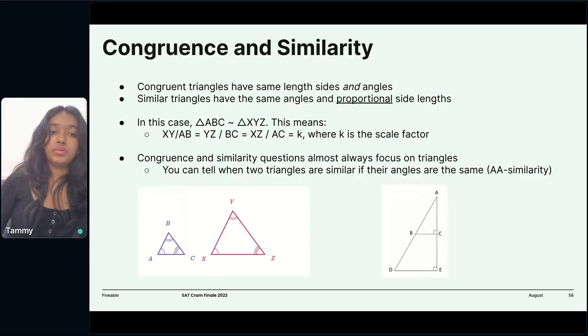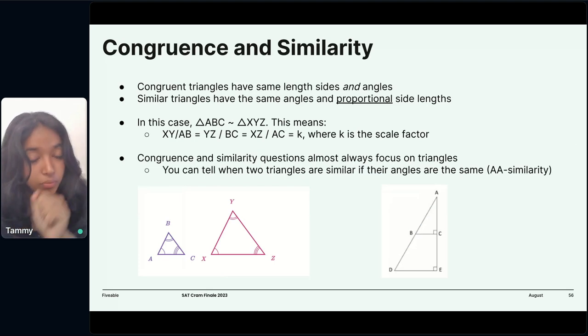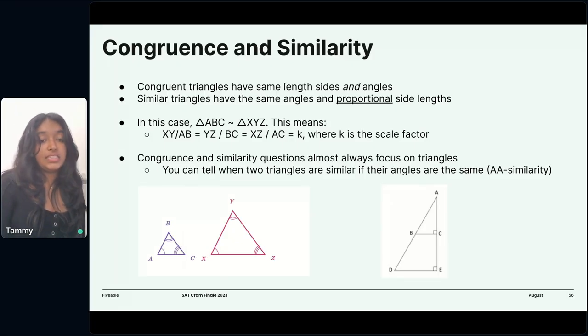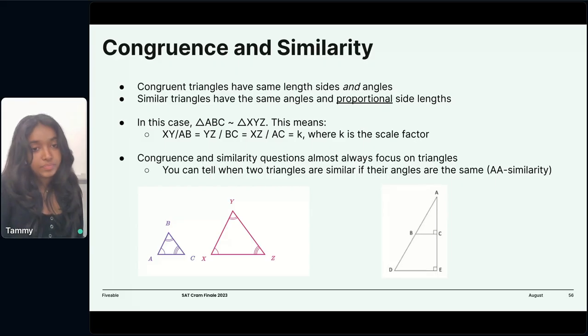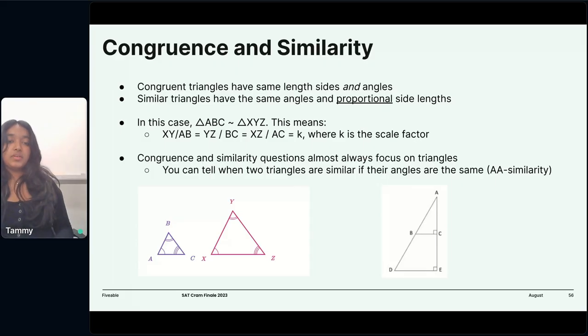Another way to think about it is if you take side BC and multiply it by k, you're going to get side YZ. Similarly, if you take side AC and multiply it by k, you'll get side XZ. So that's the scale factor, what we're multiplying each side by to make a similar triangle, not an equivalent triangle. Okay, so that's what similarity and congruence are.